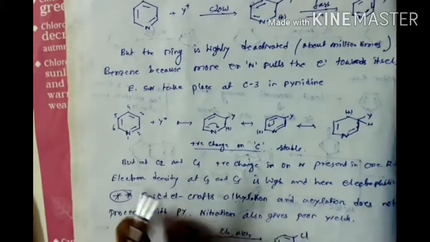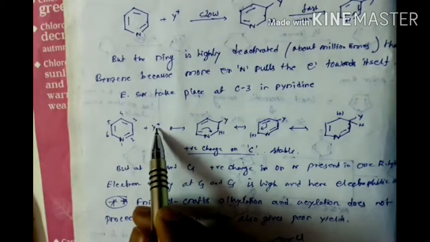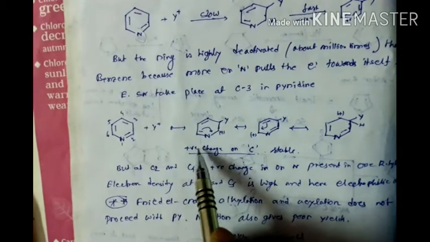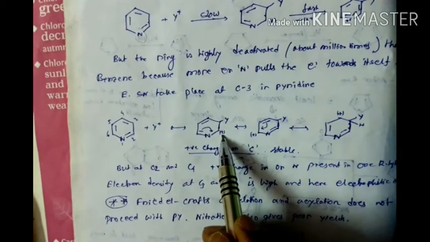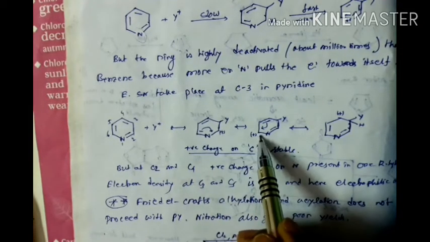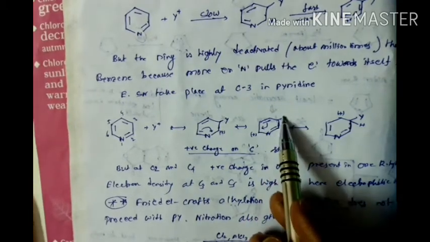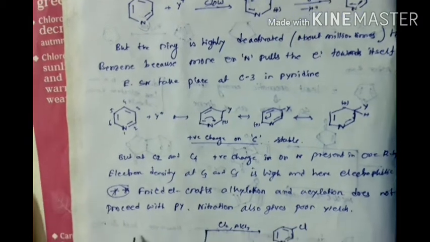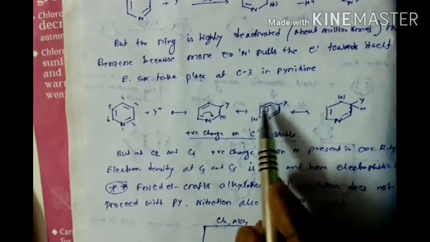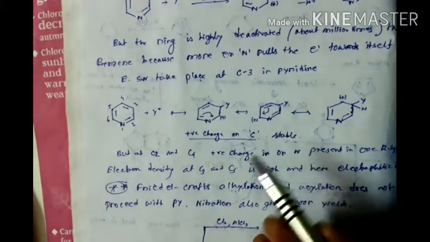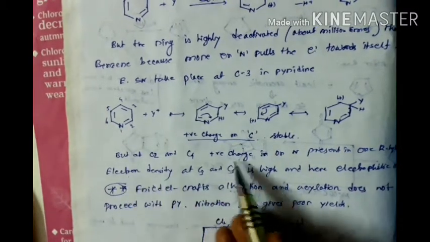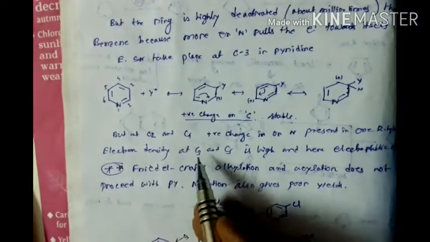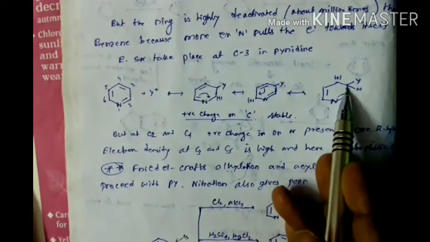Now if we substitute with an electrophile E plus in pyridine, we get the positive charge at the C2 position, the C4 position and the C6 position. So only at the C3 and C5 positions is the electron density higher, but at C2 and C4 there is a positive charge on the nitrogen present in the ring, and electron density is at C3 and C5, only C3 and C5.